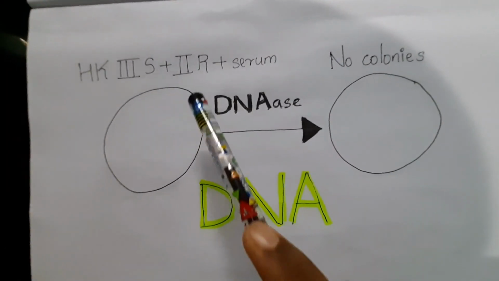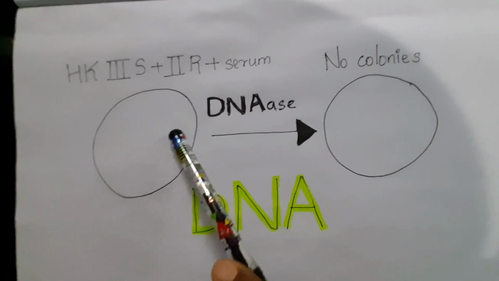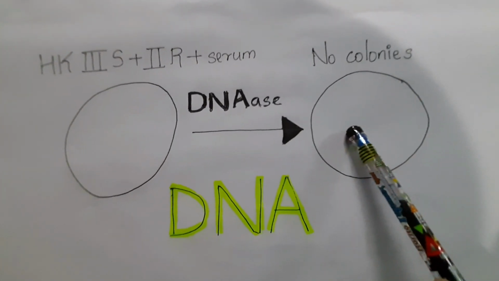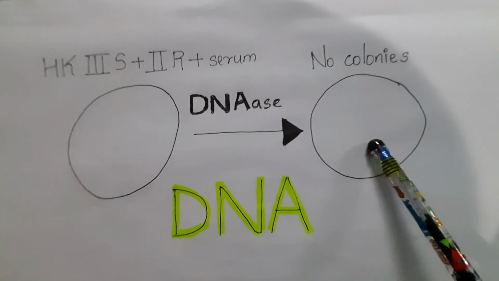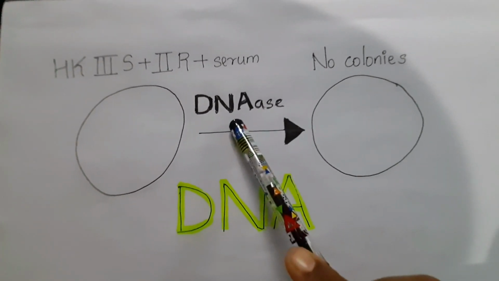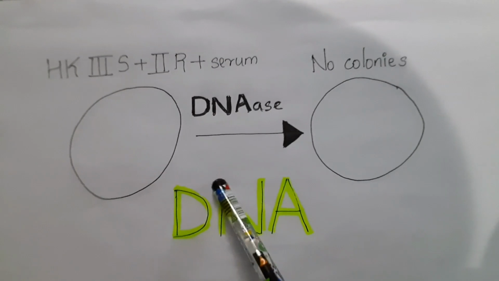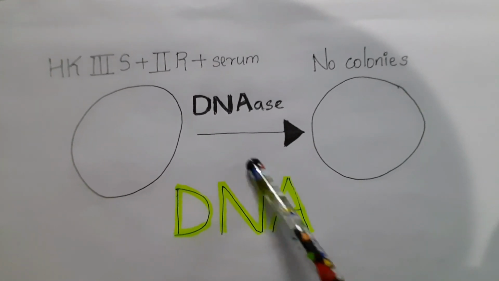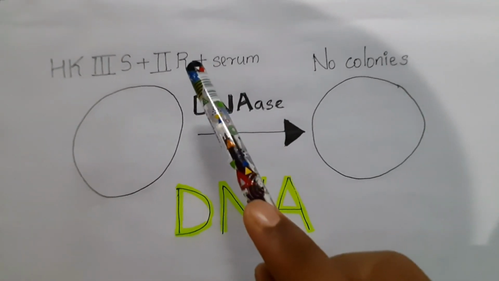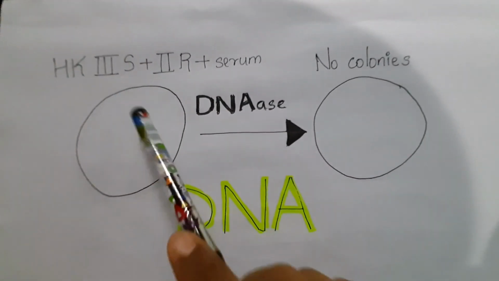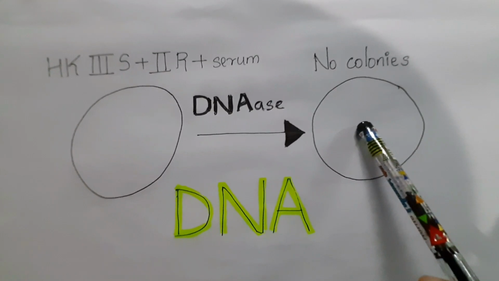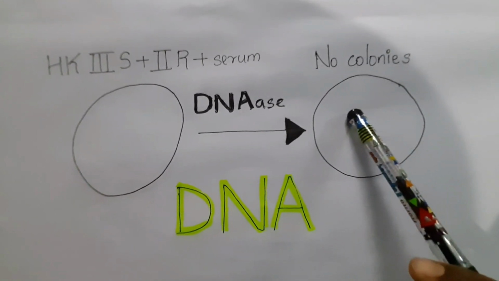In this case, they waited for 5 days and observed the plate after 5 days. They did not find any colonies, which means the presence of DNase has destroyed some DNA, and it might be that DNA that converted 2R to 3S, and hence no transformation has occurred, no colonies were observed.